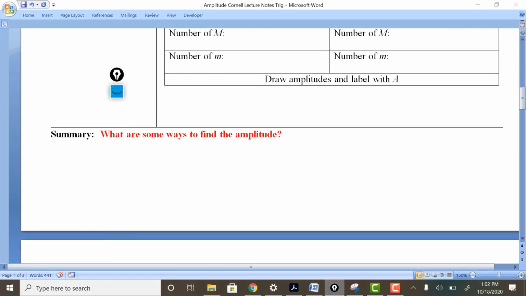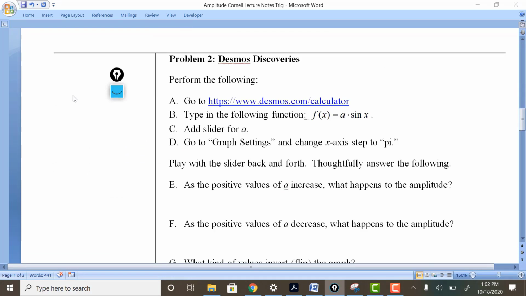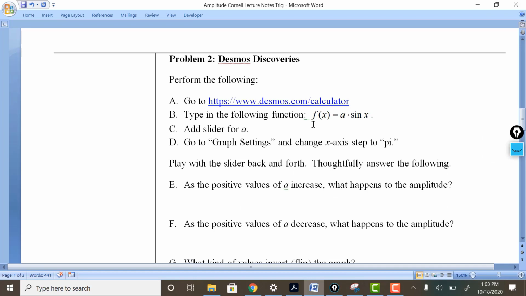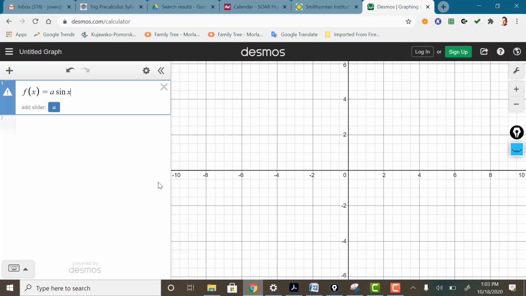Take a moment to summarize. What are some ways to find the amplitude? Problem 2, Desmos. I want you to go over to Desmos, so click on this link. It'll take you to Desmos. We're going to type in f of x equals a times sine x. It gave me the option to add a slider, so I want to add a slider.